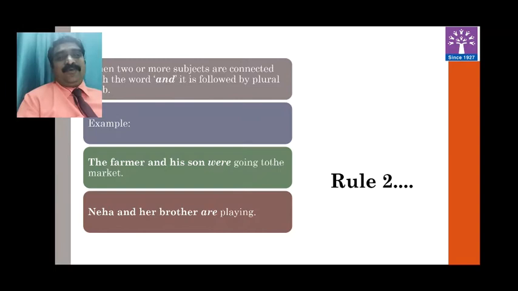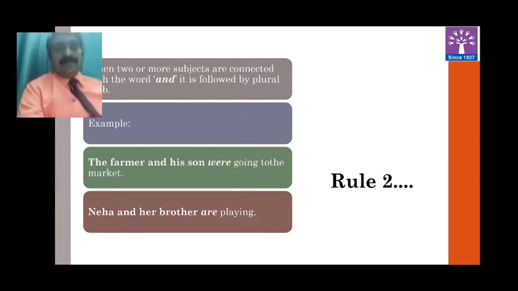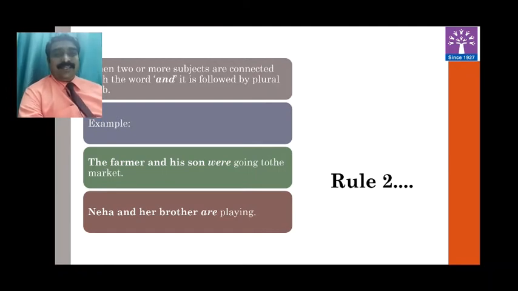See here, the farmer and his son were going to the market. Farmer, singular subject. His son, singular subject. But these two singular subjects are connected using the word and. That's why singular plus singular is equal to plural. And you will see the result of it. Were is the plural form of the verb.